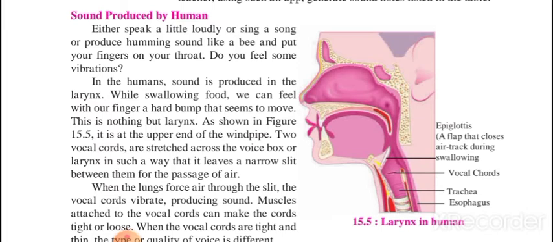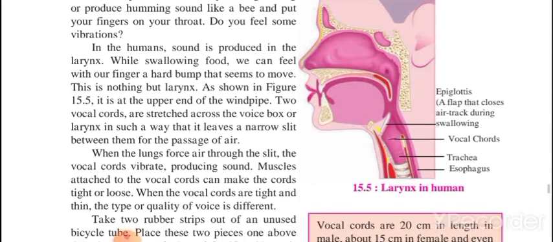If you speak a little loudly, or sing a song, or produce a humming sound like a bee, and put your fingers on your throat, do you feel some vibrations? Obviously, talk normally and put your finger to your throat, and you feel vibrations in your thorax part. So in humans, sound is produced in the larynx.